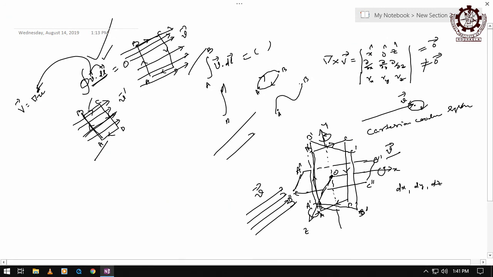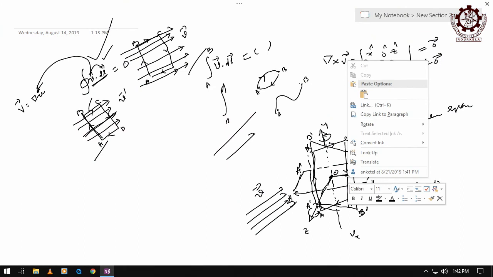Here the value at this point O is Vx. But if you travel along the x direction, you have to reach this point, otherwise how can you integrate along that path? You first have to come to that point, and since the path is extremely small, the average value throughout is the same.